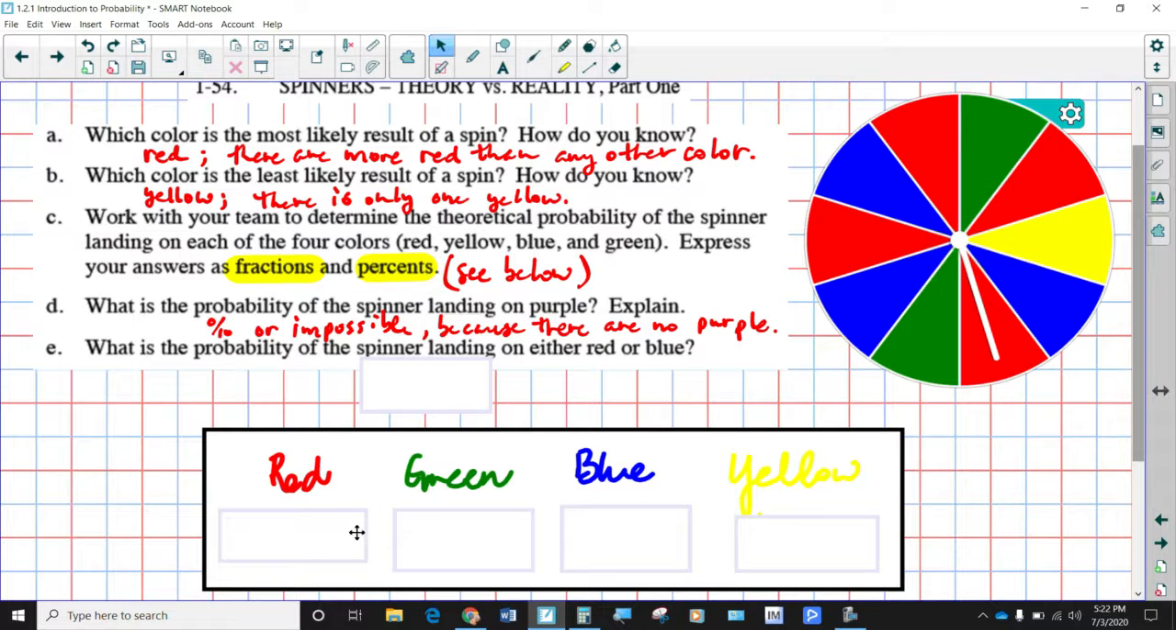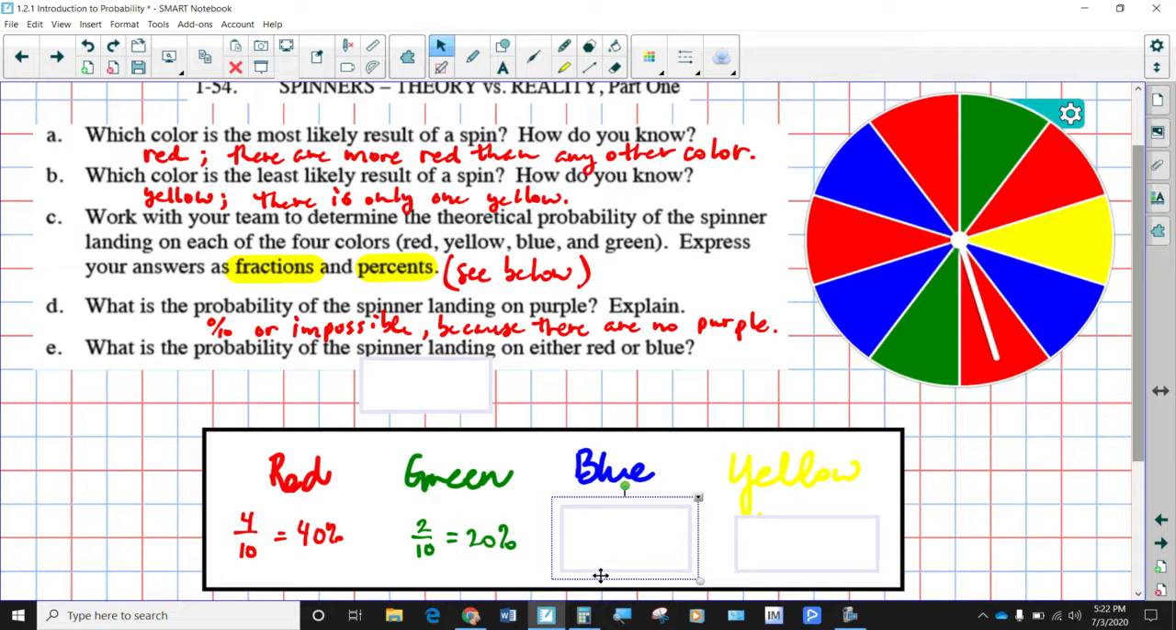So what was the probability of landing on red? There were 4 out of 10, so that was 40%, correct? What's the probability of landing on green? There were 2 out of 10, so that would be 20% chance. Blue had 3 out of 10, so that would be a 30% chance, and the yellow was 1 out of 10, so that would be 10%.